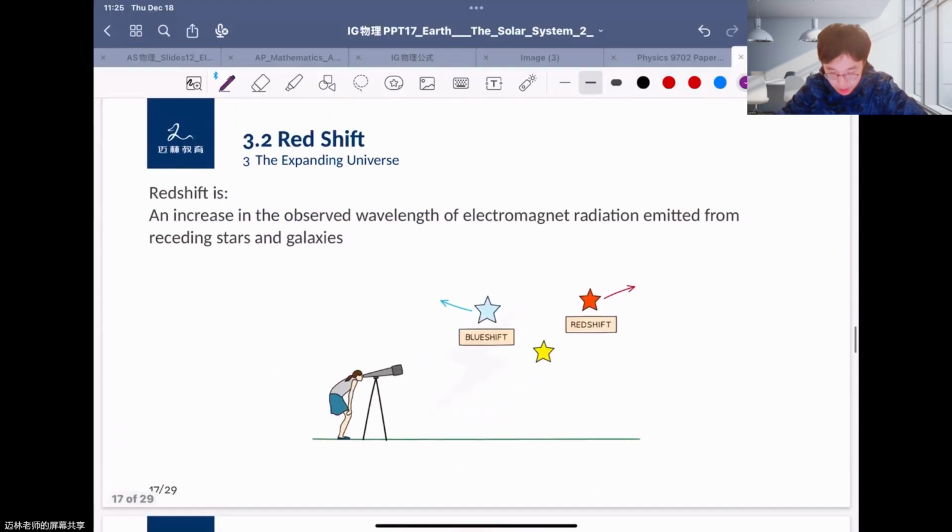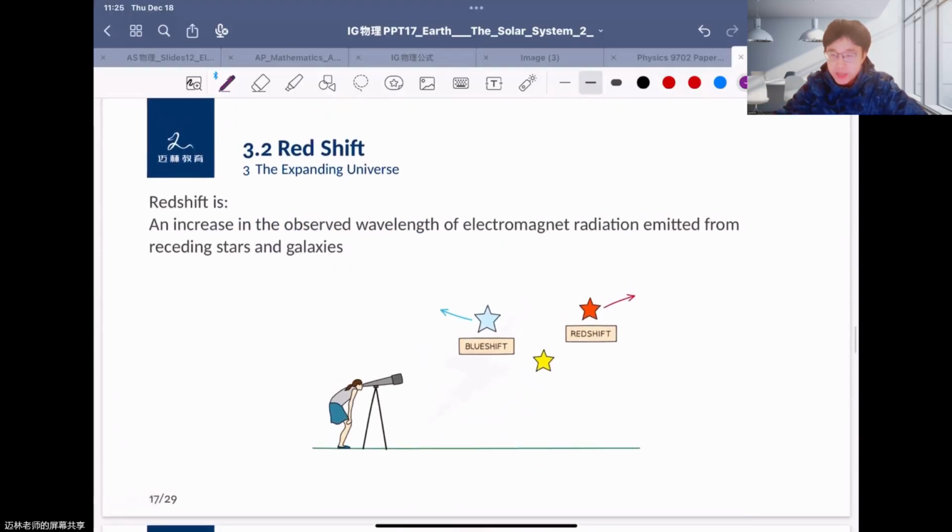So here is an example, and using the Doppler effect, we know that when an object is moving closer to you, the frequency will increase, and moving away from you, the frequency will decrease. For radiation, if an object is moving toward you, the frequency of the radiation will increase.